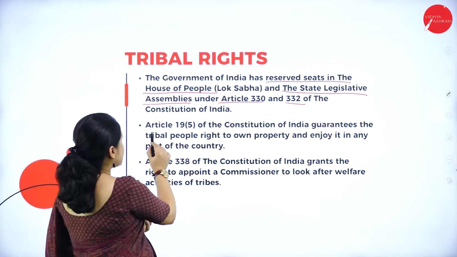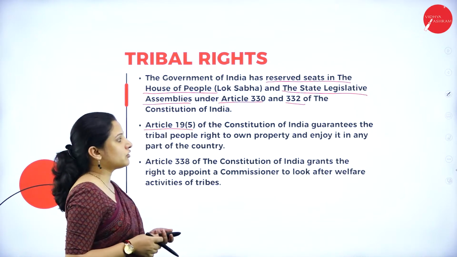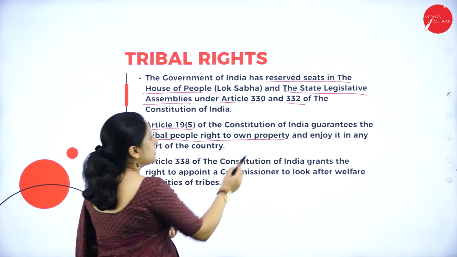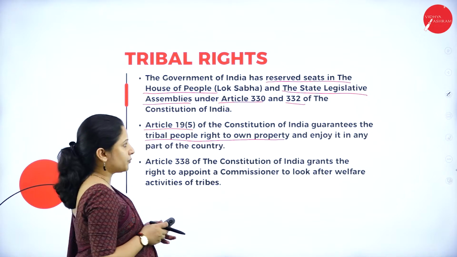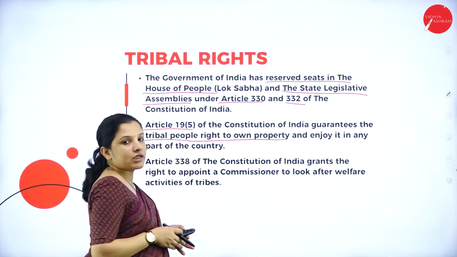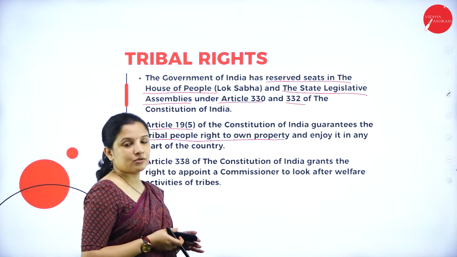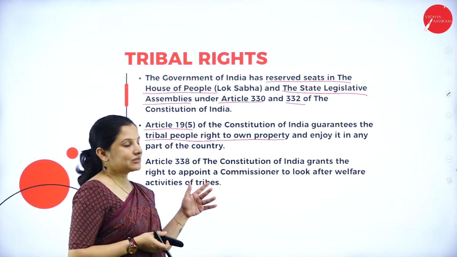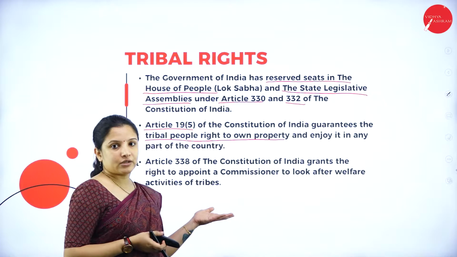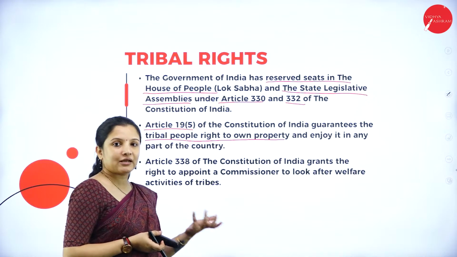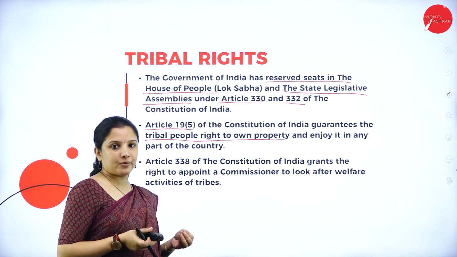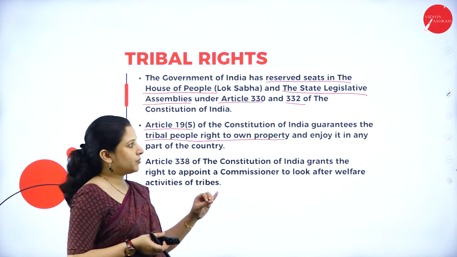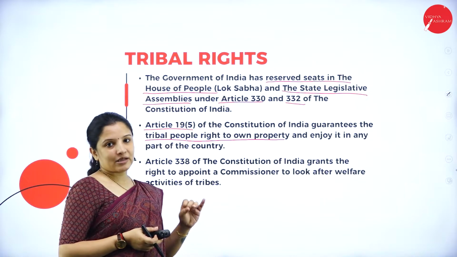Next, Article 19(5) of the Constitution of India guarantees the tribal people the right to own their own property and enjoy it in any part of the country. So land rights, we had spoken about land rights in the previous slides, right? So how land rights are given to them. They don't have properties like other people. Forest is only their property. So they have been given their own rights to own property and they can enjoy these rights in any part of the country.